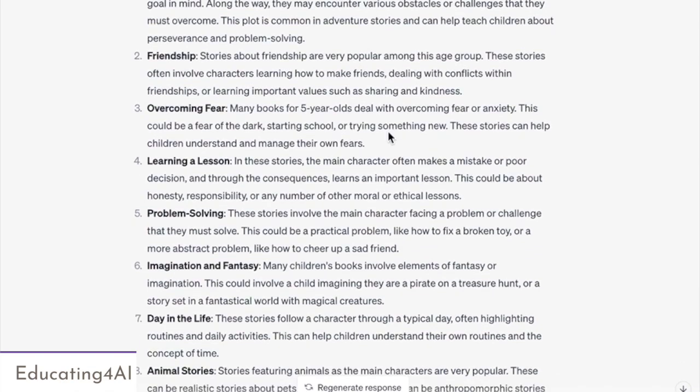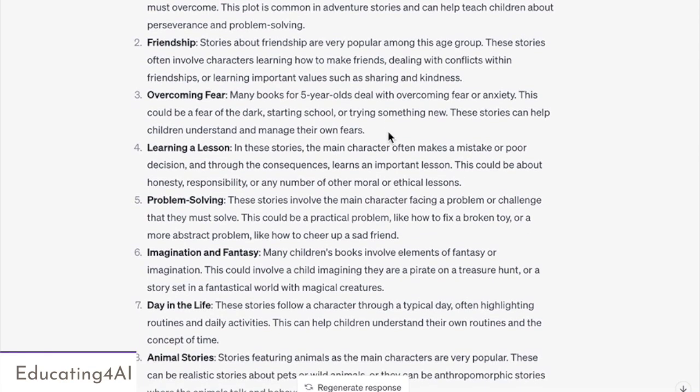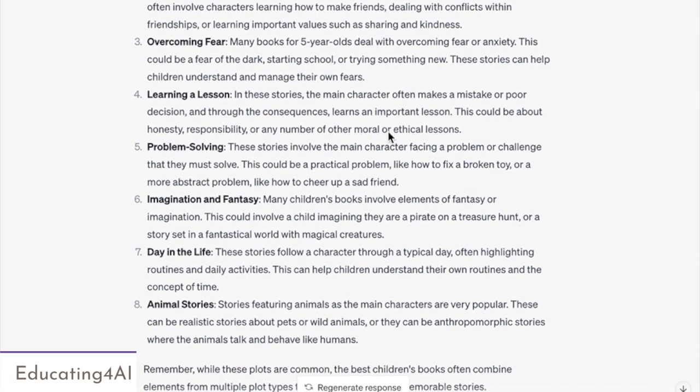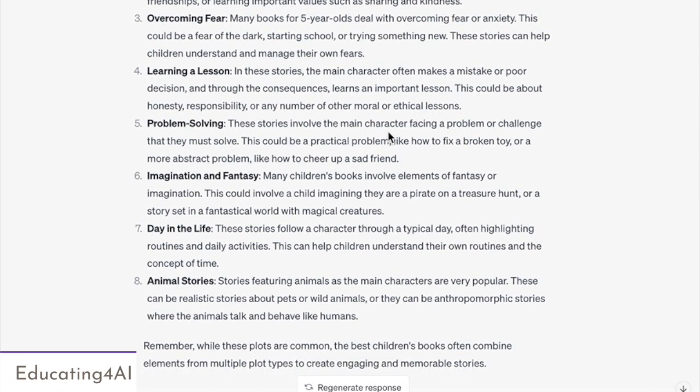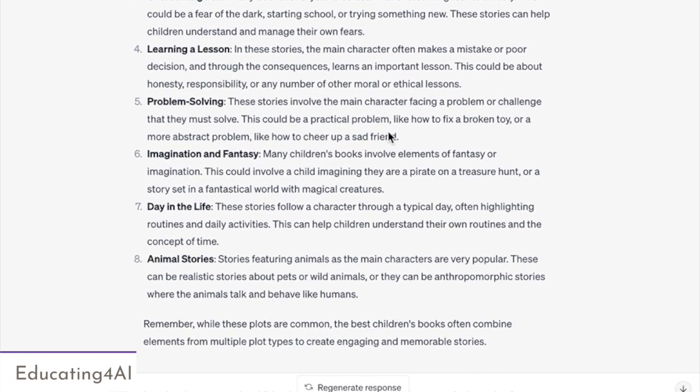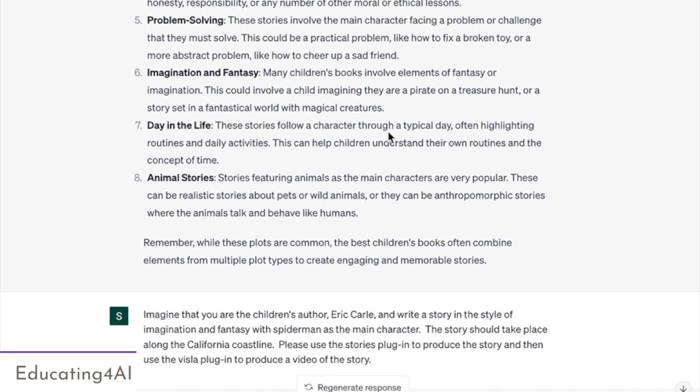There's journey and quest, friendship, problem solving. I picked imagination or fantasy because I know someone in California who is 4 or was 4, maybe he is 5 by now. And the idea is that he likes Spider-Man. So I was going to ask it to write a story about Spider-Man.